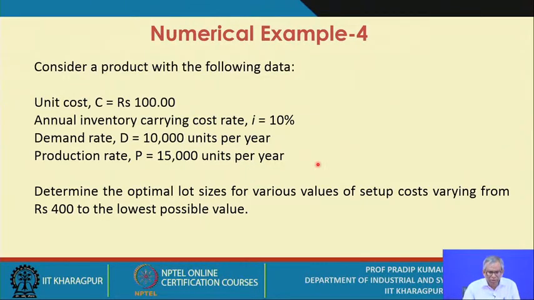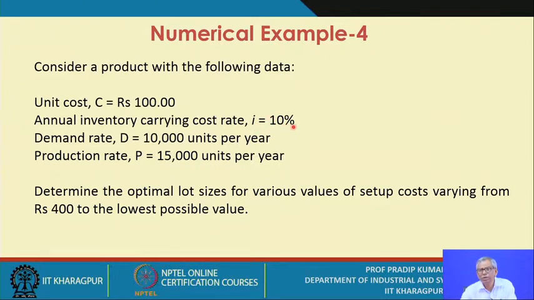Okay. Now here is one numerical example related to achieving a goal of, say, a lot size of 1. Now consider a product with the following data. That means the unit cost is 100 rupees, annual inventory carrying cost rate I equals 10%.